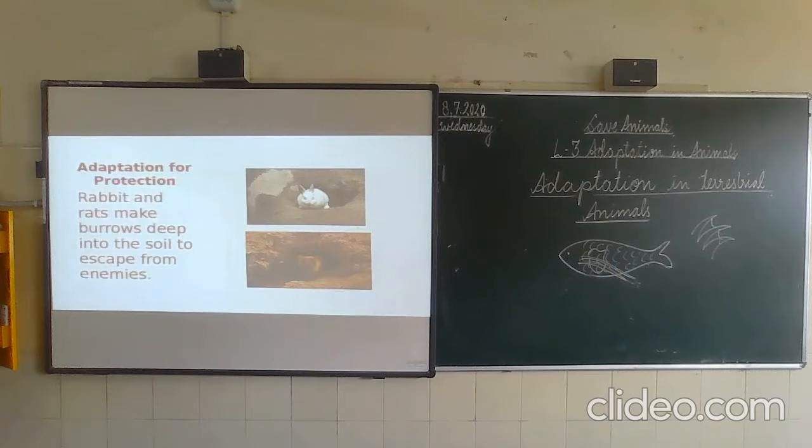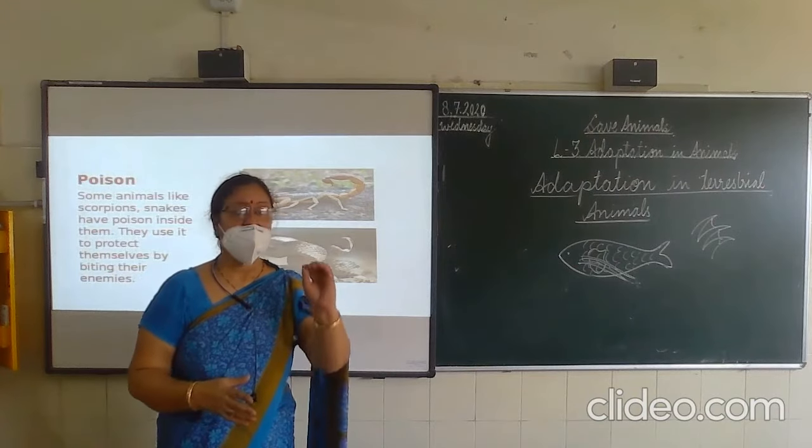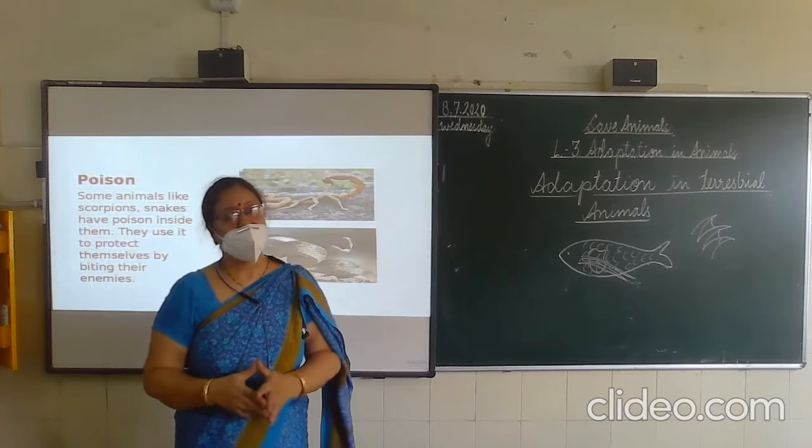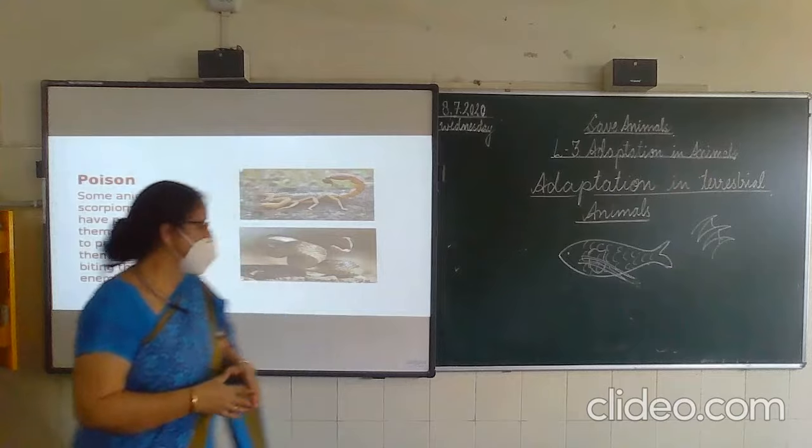Poison. Some animals have adaptation to protect themselves. They bite others and they give poison to the others, like snake and the scorpion. When you go nearby them, they protect themselves. Whether you do anything or not, they will bite you definitely to protect themselves. Okay?